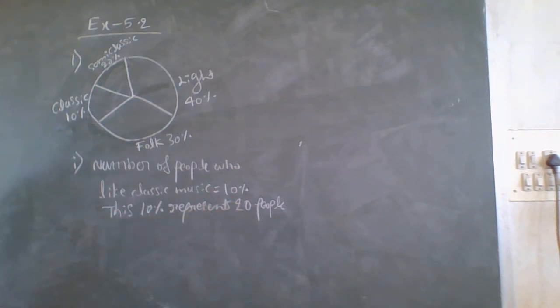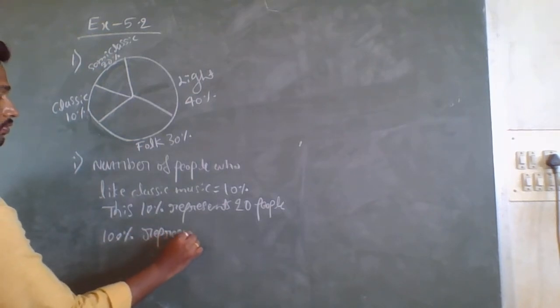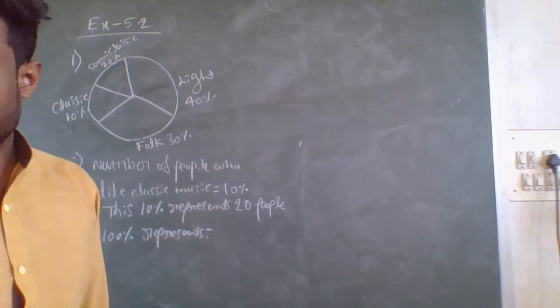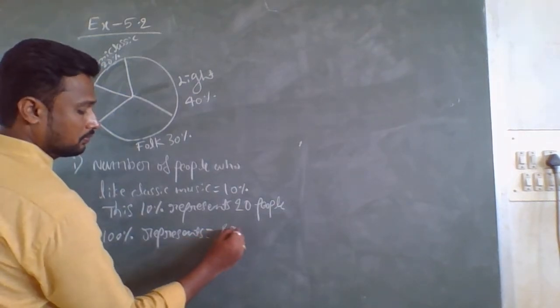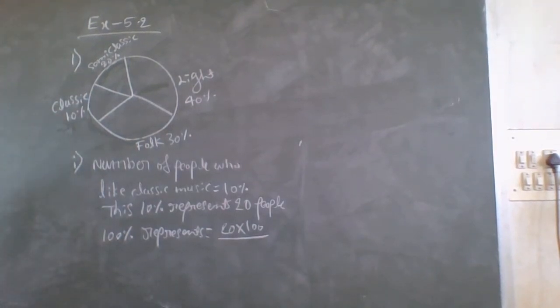So now, 100% represents, or you can write what they have asked, number of people surveyed equals 20 into 100 divided by 10.